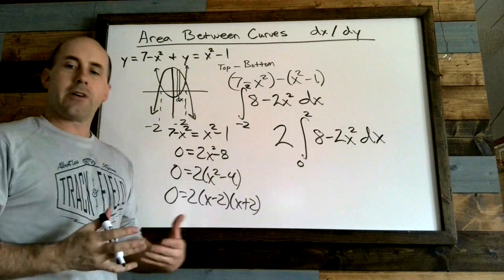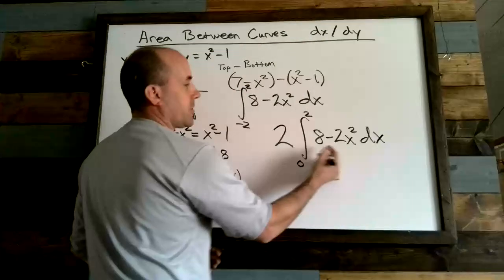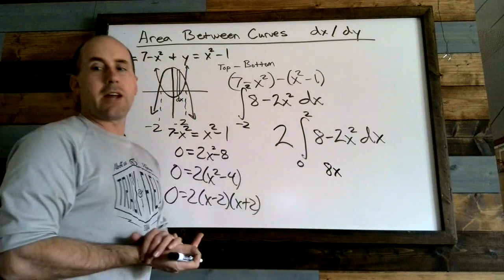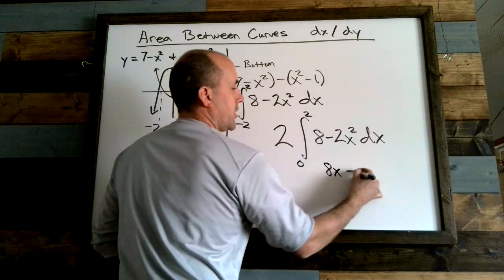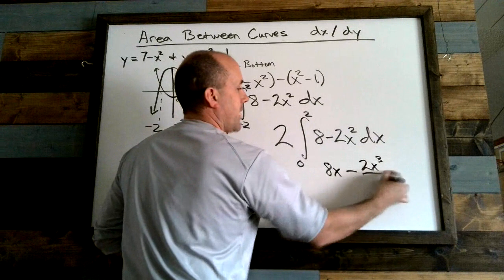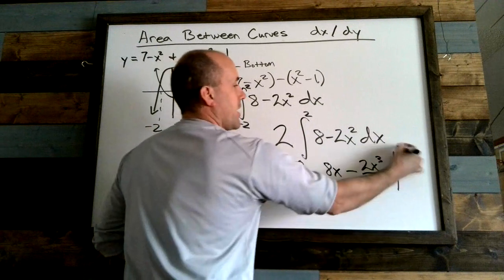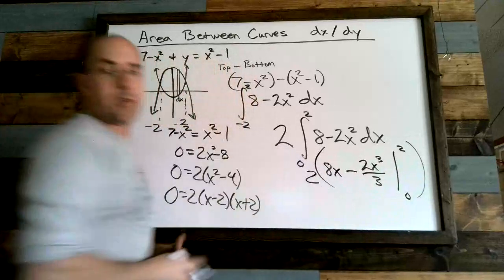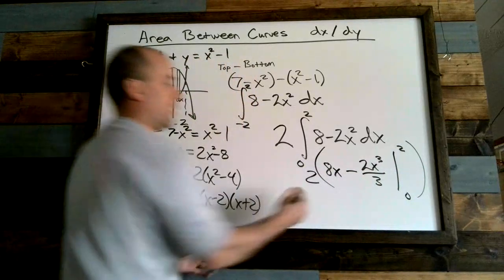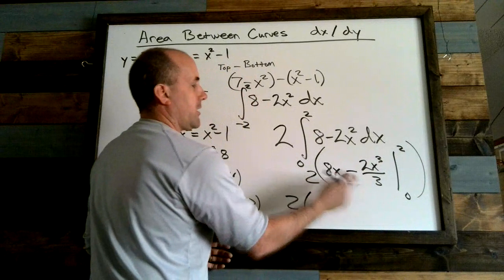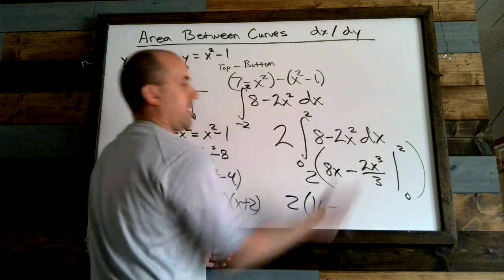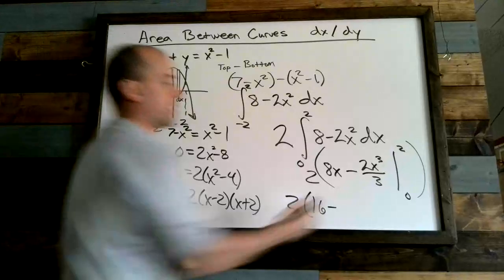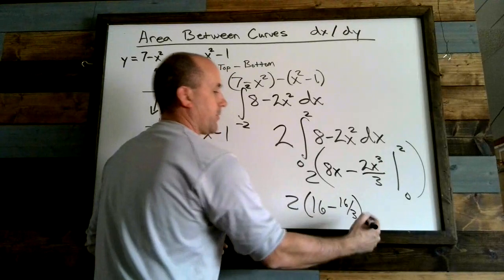Now the problem becomes very simple. We simply just find the antiderivative of 8, which is 8x. The antiderivative of 2x squared, which is 2x cubed divided by 3. We evaluate at 2 and 0, and we're going to go ahead and double that answer due to the 2 that we have up front. So we get 2 times, 8 times 2 is 16, and then 2 cubed is going to be 8 times 2 is 16, so 16 thirds.